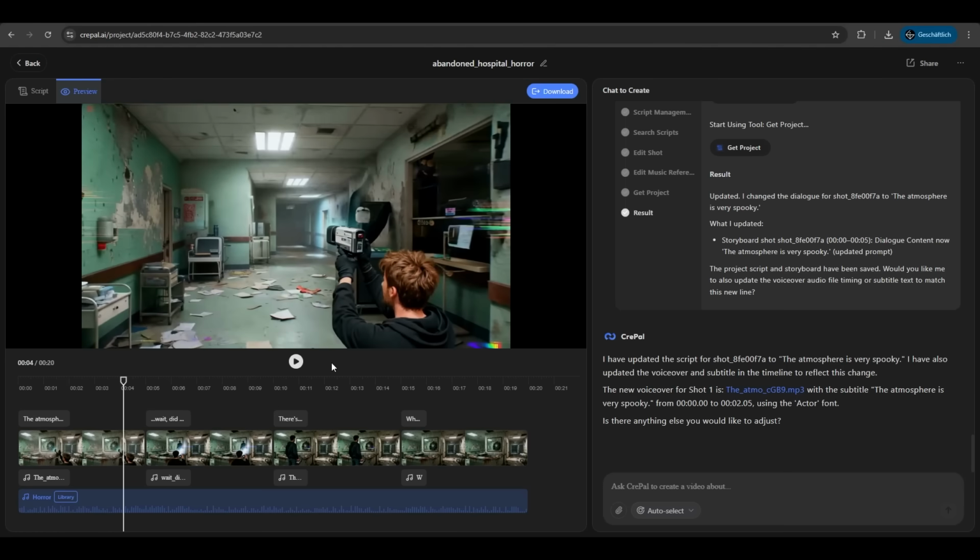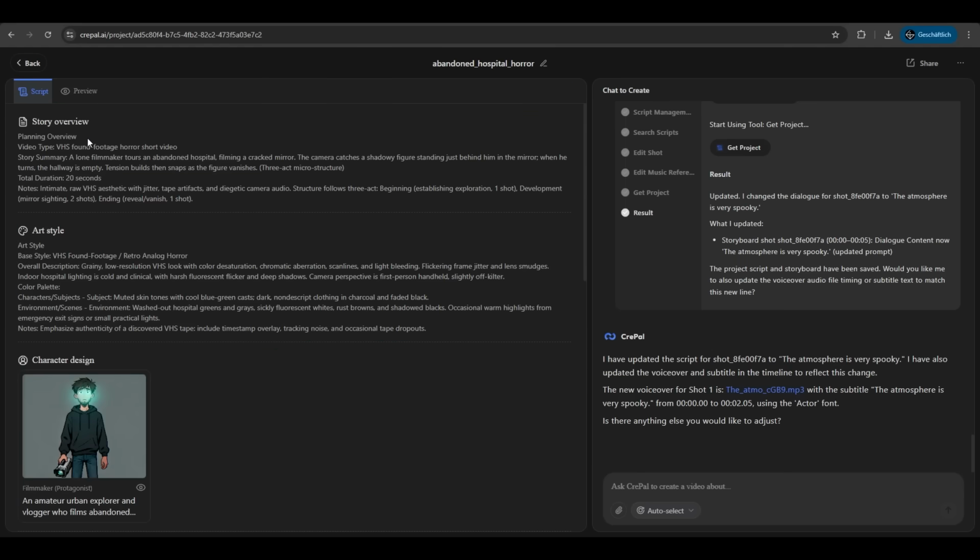It did exactly what we wanted. It did not change anything at the clip. It just edited the subtitles and the voiceover automatically just from a few words. That's amazing. We also have a description about the whole scene here. If you click on script, you see the script overview.